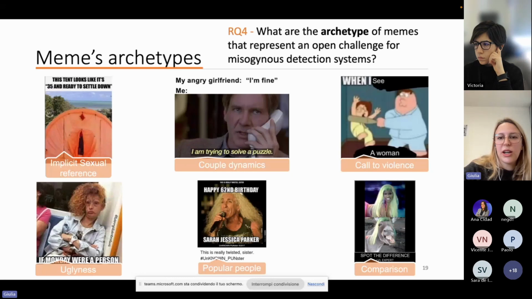Other archetypes, for instance, the one that represents violence. Although violence is correctly identified and is a field of study in the community, it is not enough to identify the presence of violent content, but we also need to understand who is performing violence against whom. So we need to understand, if we want to identify misogyny, if the woman is the victim or the one that is performing violence.